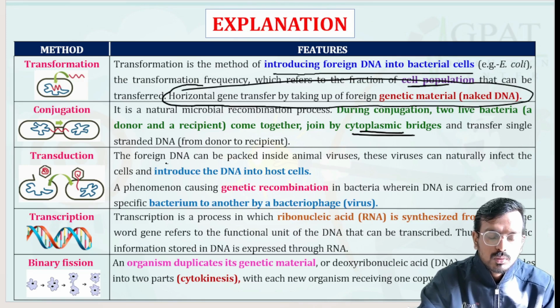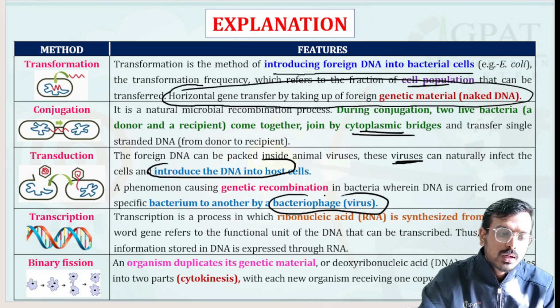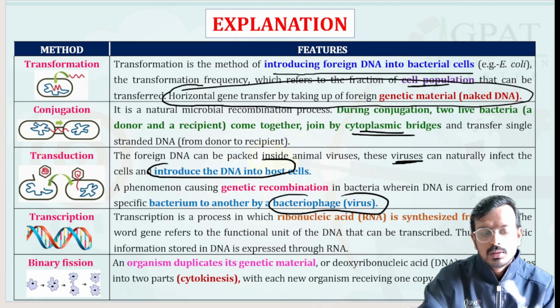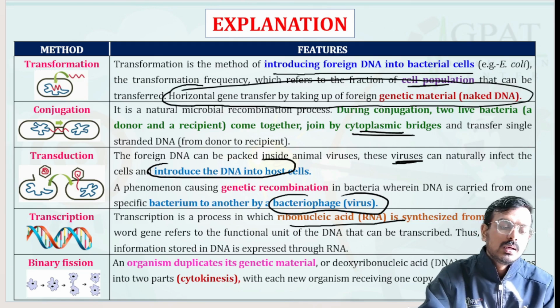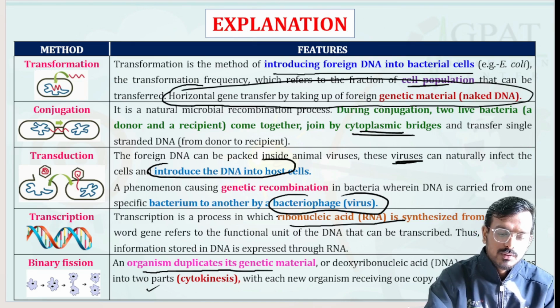Transduction is transfer into the host cell with the help of a virus, exactly a bacteriophage. Next is transcription, the process by which RNA is synthesized from DNA. Binary fission is when the organism duplicates its genetic material.